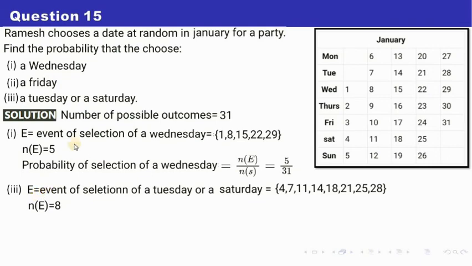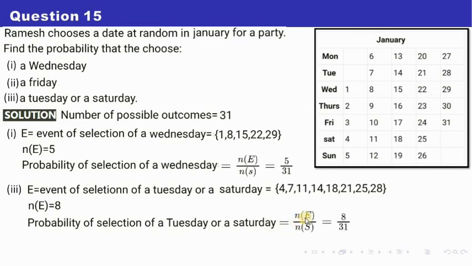Number 3 says event of getting Tuesday or Saturday. Tuesday, how many days are there? 4. And Saturday, how many are there? 4, right? So altogether we have 8. So the probability of selection of Tuesday or Saturday becomes n(E) by n(S), n(E) is 8, and n(S) is 31. So my answer will be 8 by 31 for this particular question. You may pause the video to note down.